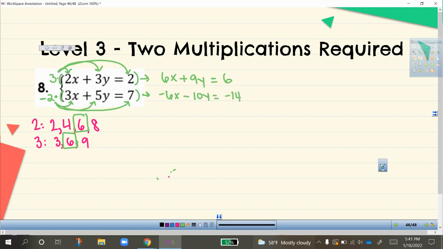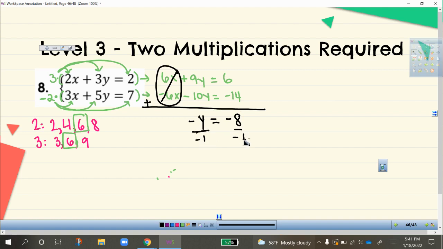Now I have opposite terms. My opposite terms here are 6x and negative 6x. When I add those, I'm going to get 0. So let's go ahead and add our equations. 9y plus negative 10y is negative 1y, or negative y, equals 6 plus negative 14, which is negative 8. And now to get that y completely by itself, I'm going to divide both sides by negative 1. So I'm left with y equals positive 8.